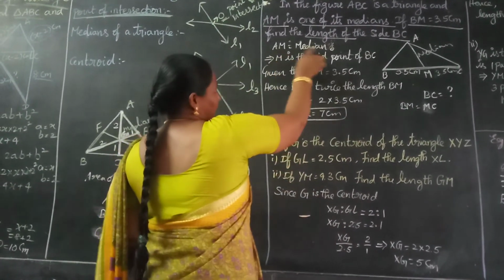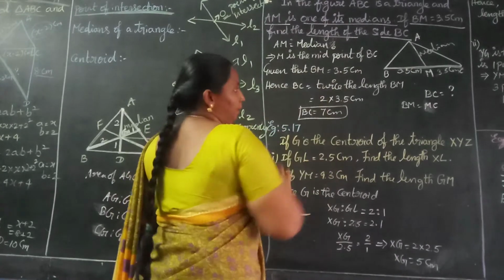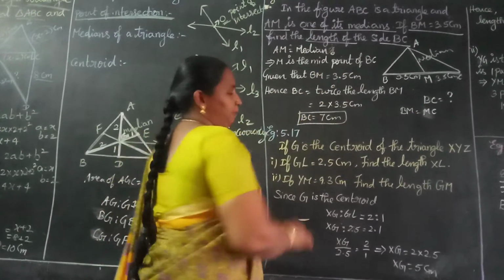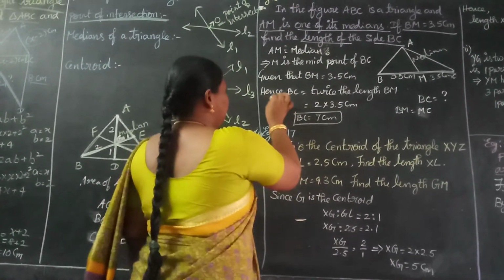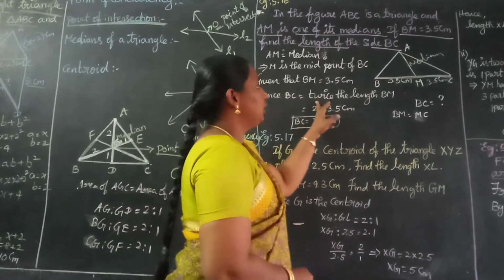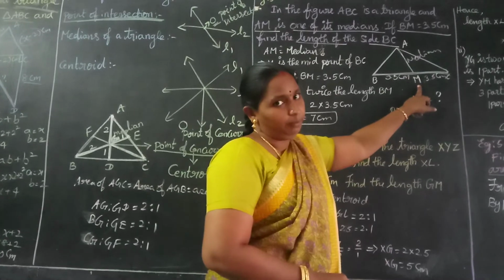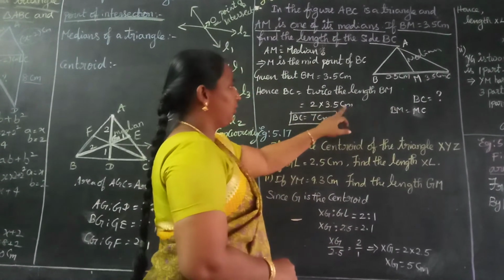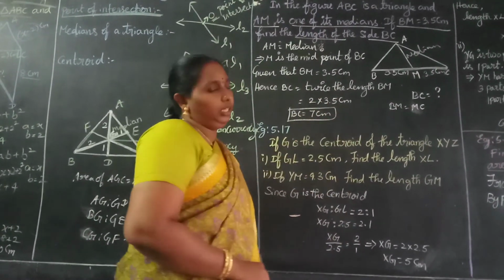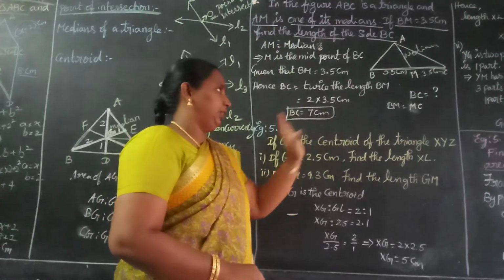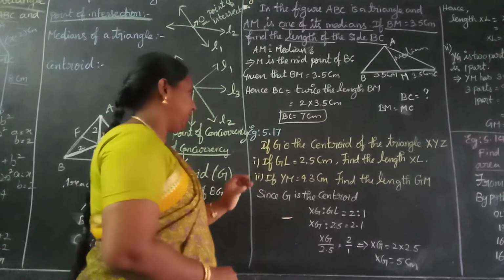Here I wrote AM is the median, M is the midpoint of BC. They given that BM is 3.5 centimeter. Hence BC equal to twice the length of BM, that is 2 times BM. So 2 into 3.5 centimeter, BC equal to 7 centimeter. Did you understand this? Move on to the next one.